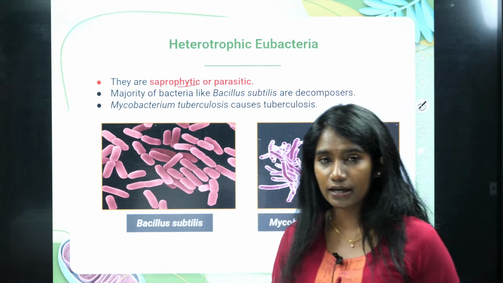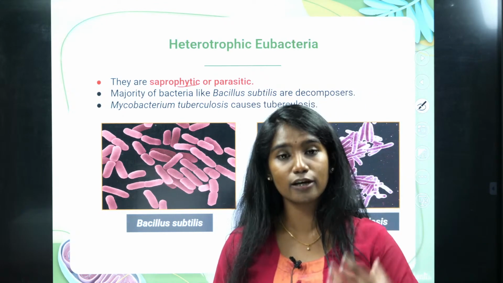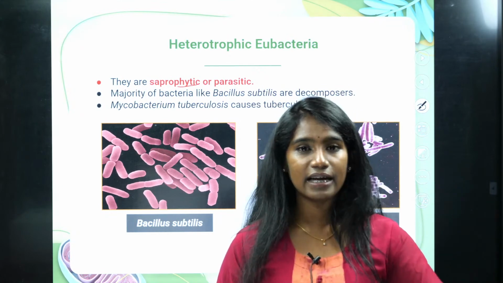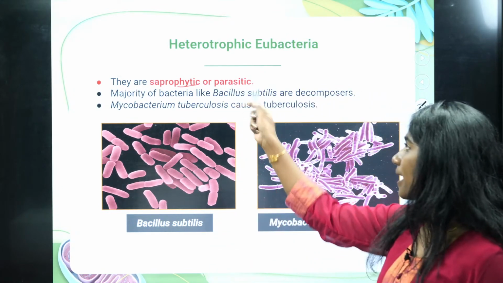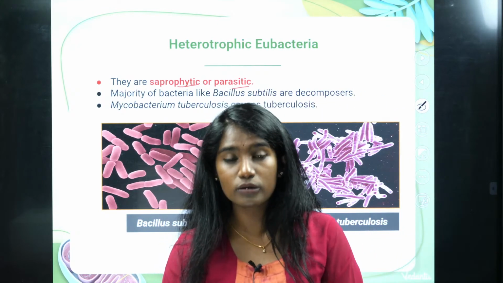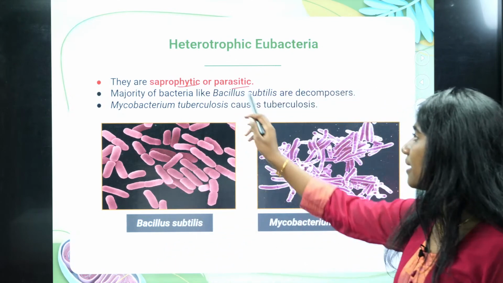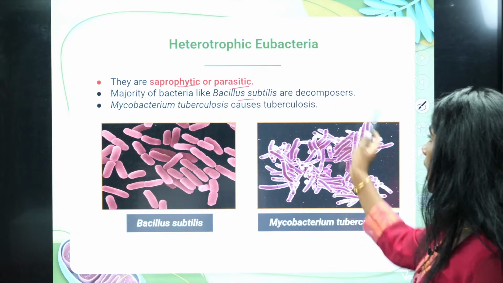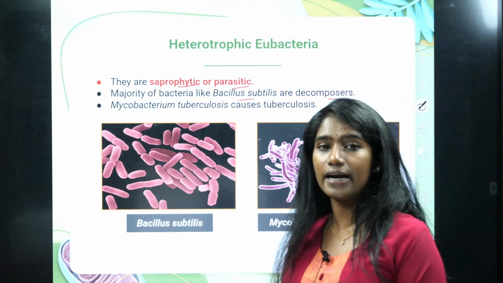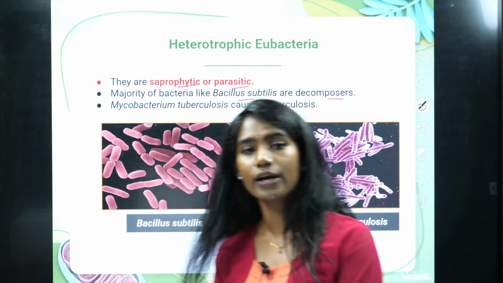See, saprophytic in the sense, here the bacteria derives their food, their nutrients from the dead matter or else dead decayed matter. Whereas if it is parasitic, then it either lives on the host or it will infect the host and then it derives nutrients from the host. Okay, majority of the bacteria like Bacillus subtilis are decomposers. Nothing but they break that dead organism or decomposed matter, nothing but it is organic into inorganic.